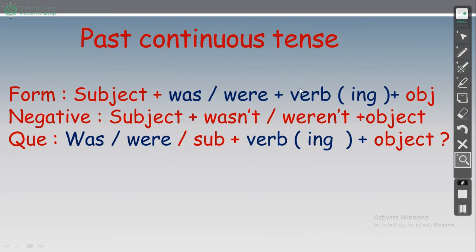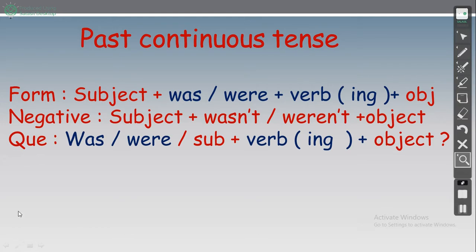Here the past continuous tense, the form is subject plus was or were plus verb ing. This is the idea. Was playing, were studying, was cleaning, plus the object or the complement. Negative, wasn't or weren't plus the object.